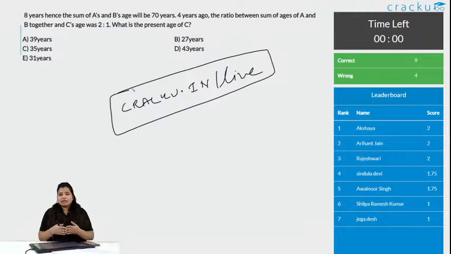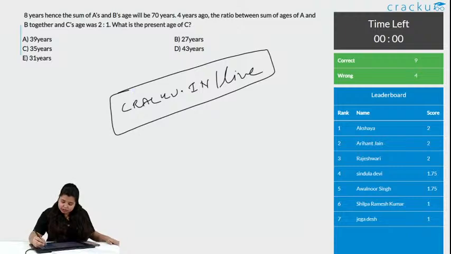So, am I clear with this? If it is talking about hence, that is talking about the future. What you need to do is add to the present age, and when it is talking about ago, it is talking about the past. So, what you need to do is subtract from the present age. Remember, from where are you subtracting it? You can take the reference to be the present age, so that it is very easy for you to determine whether we need to subtract or add.